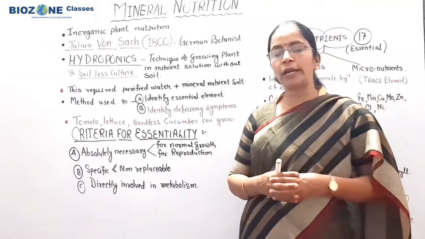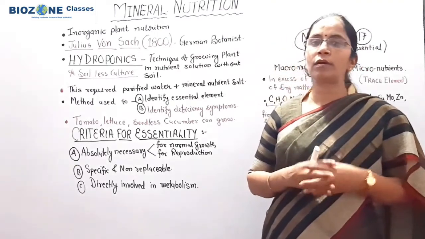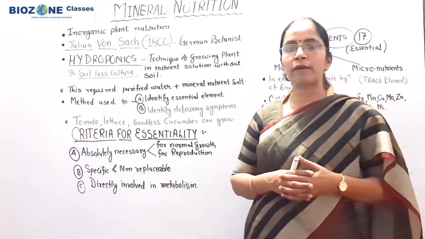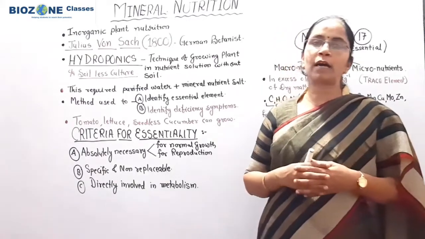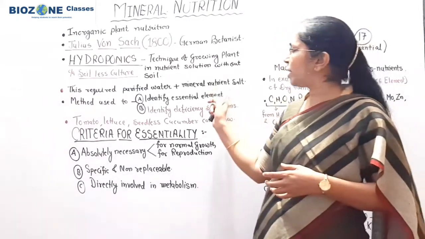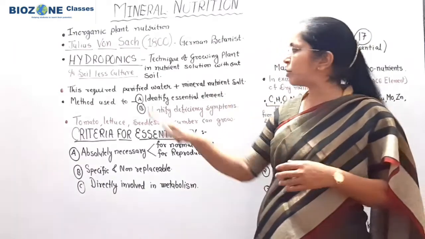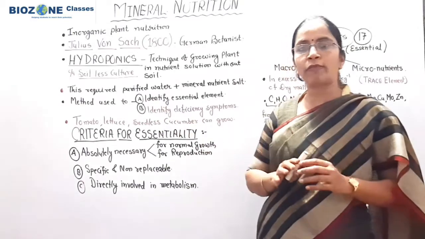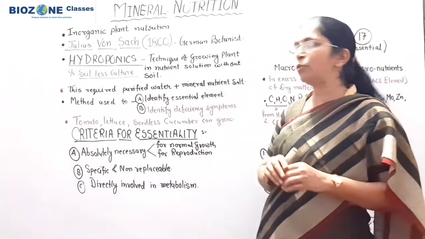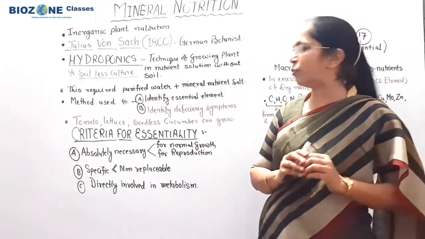In addition to that, a regular supply of air is needed, so an air pump is required, to maintain regular movement in this mineral solution. But the two major requirements for hydroponics are purified water and mineral nutrient salts.